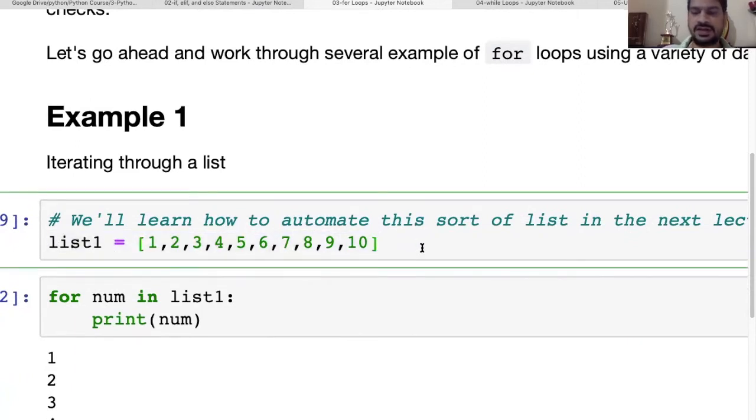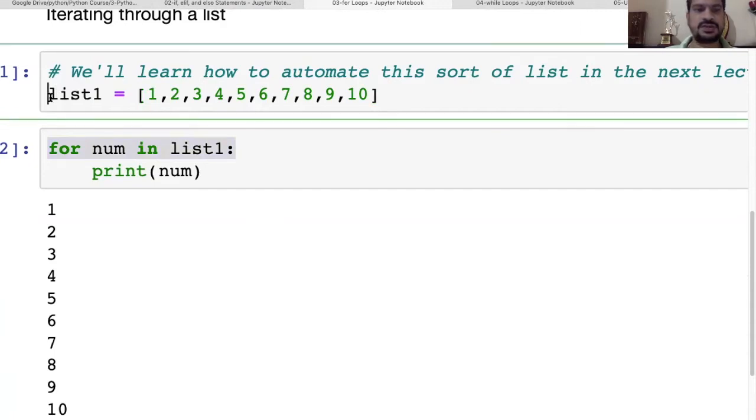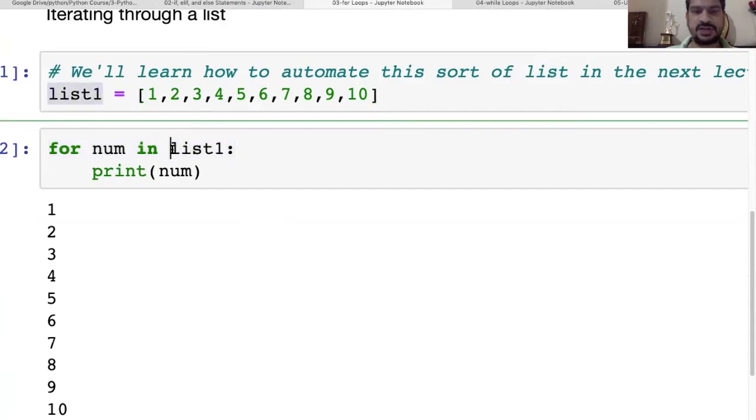We have a list, and this list we are providing to the for loop. So this particular is a list, which is an object we are providing here. Num is the variable, and we have two keywords, for and in. So it will say that for num, which is a variable, for num in list 1.